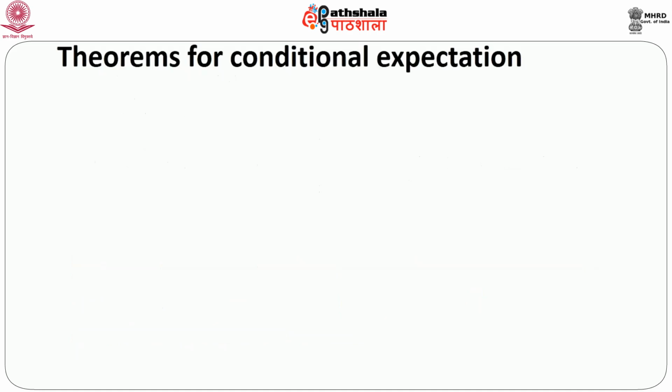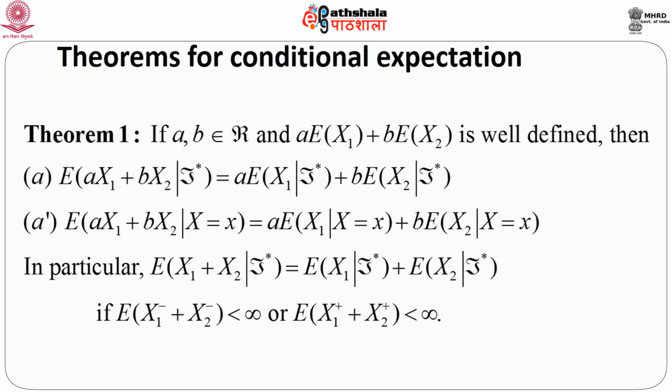And we have seen one important theorem which is called the additive theorem for conditional expectation, which basically tells us that conditional expectation of a linear combination of two random variables, a X1 plus b X2, is nothing but a times the conditional expectation of X1 given F star plus b times the conditional expectation of X2 given F star. Here the conditioning sigma field is script F star.